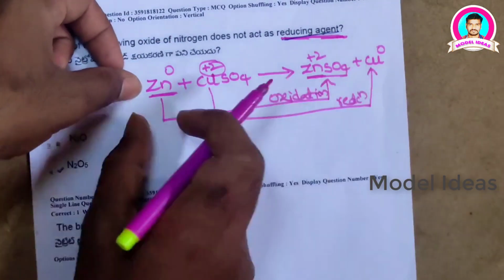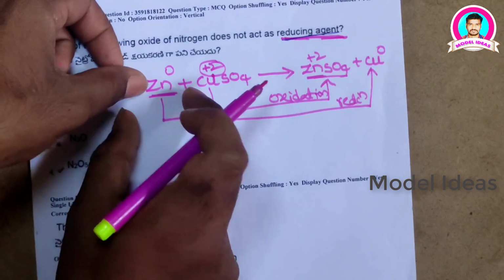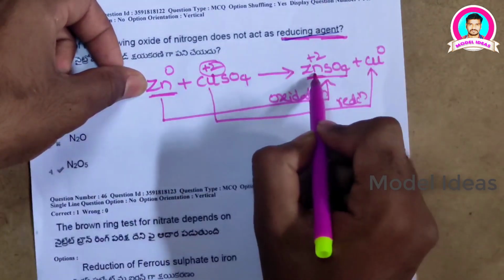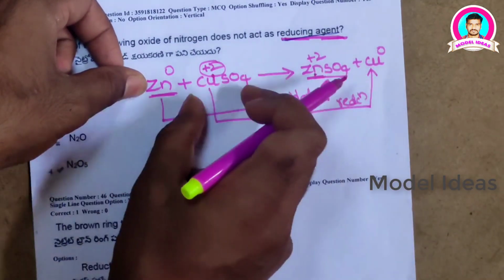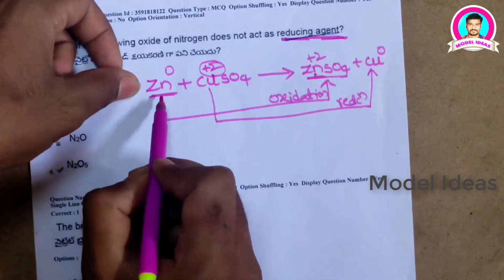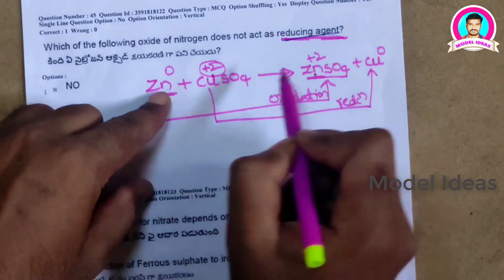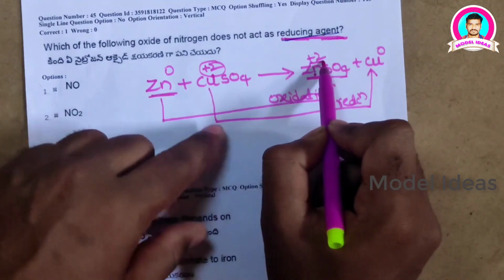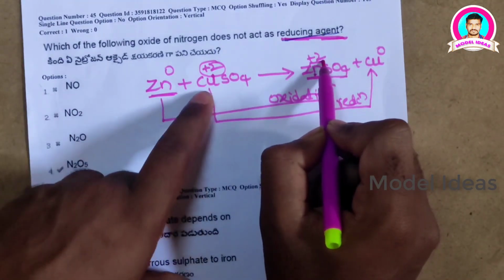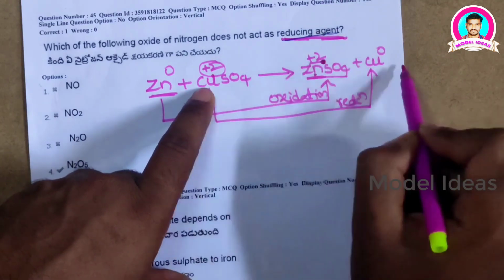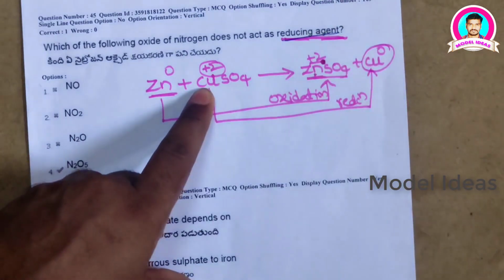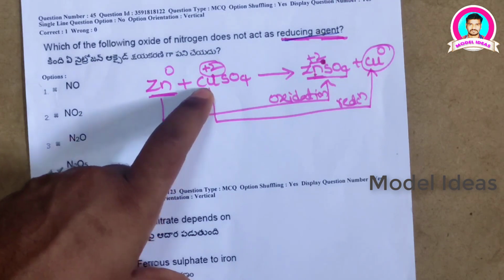So here zinc is the species which undergoes oxidation and reduces the other chemical species. It loses 2 electrons and becomes +2, and these two lost electrons are gained by copper +2, which becomes copper in zero oxidation state.